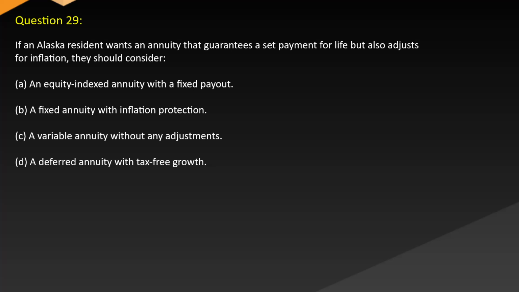inflation, they should consider: A. An equity-indexed annuity with a fixed payout. B. A fixed annuity with inflation protection. C. A variable annuity without any adjustments. D. A deferred annuity with tax-free growth.